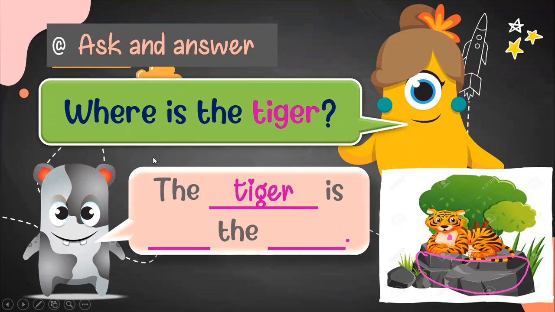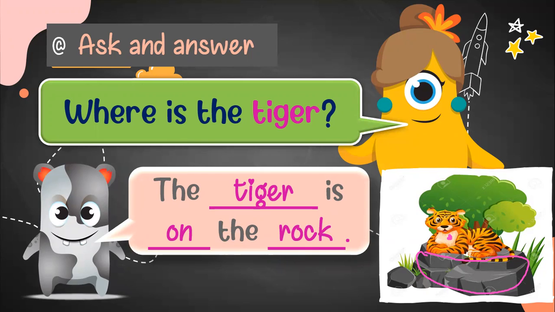Hey, please help me. Where is the tiger? The tiger is under, no. In, no, no either. On. You can see here, it's on the rock. The tiger is on the rock. Where is the tiger? The tiger is on the rock.